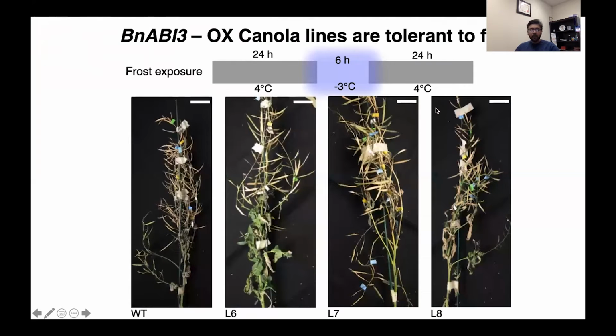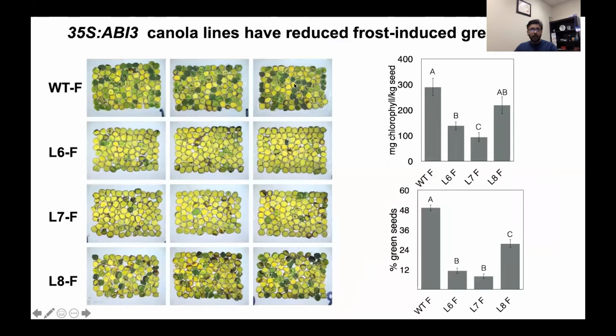So just to go through the data, here's a wild type canola line, West Star background, and 3 different transgenic canola lines overexpressing ABI3. They were hit with frost for 6 hours at -3, and allowed to mature. As you can clearly see, in addition to having a degreening of the seeds or embryo, the overexpression under a promoter like 35S also caused these lines to be frost tolerant. You can clearly see West Star is hit pretty bad, and the overexpressors actually withstood the frost. And here's a picture after the frost exposure and following maturity.